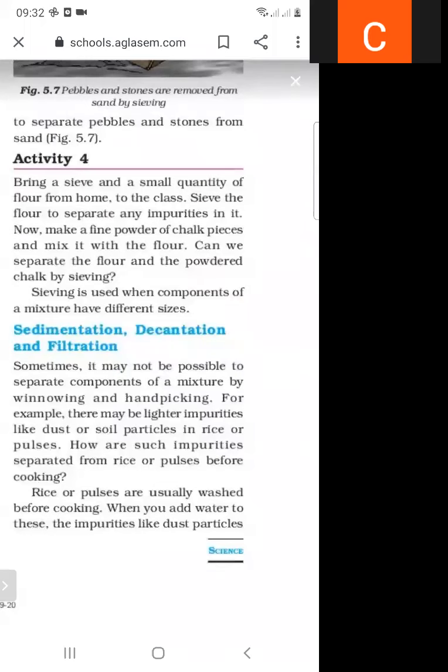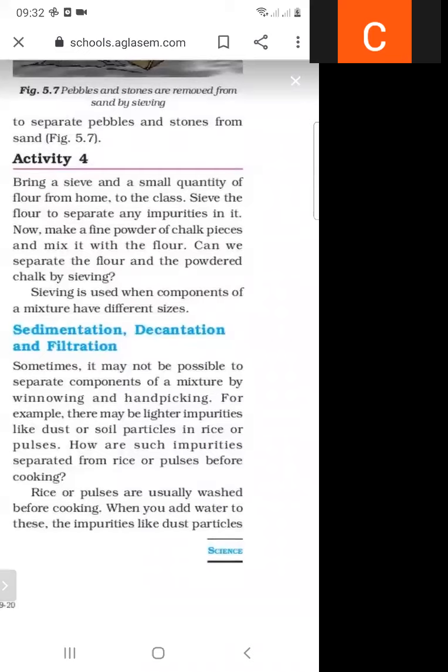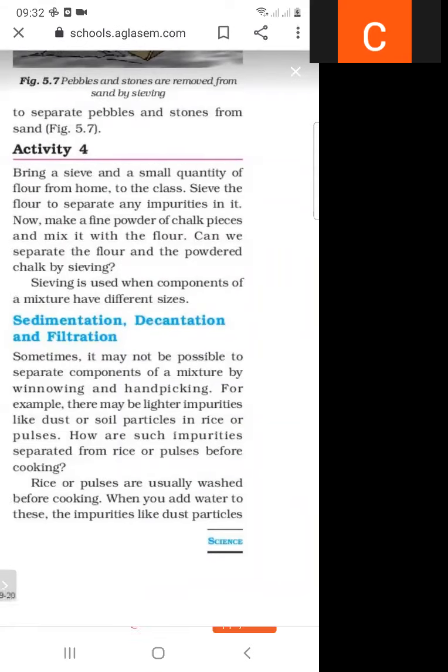As we know, sometimes it may not be possible to separate components of a mixture by winnowing and hand picking. Some mixtures cannot be separated with the help of wind or with our hands.